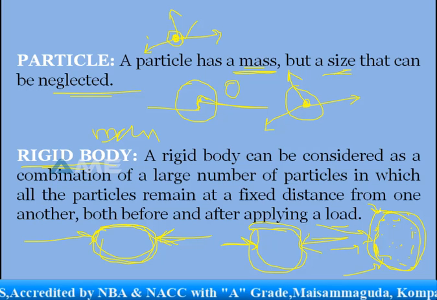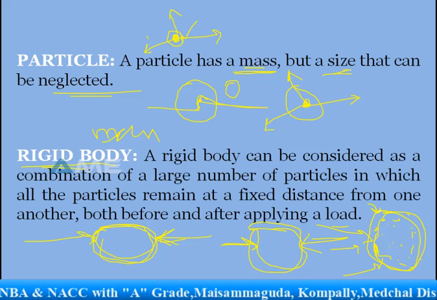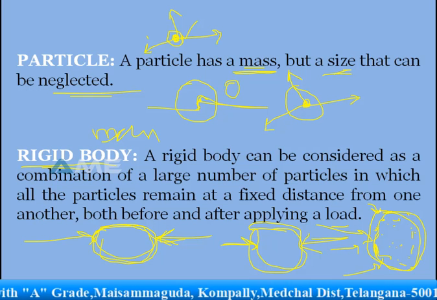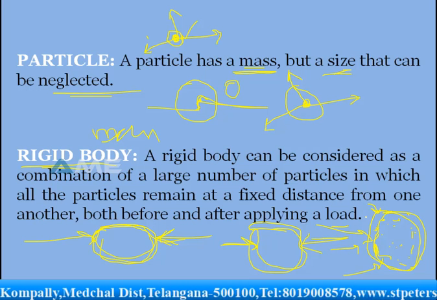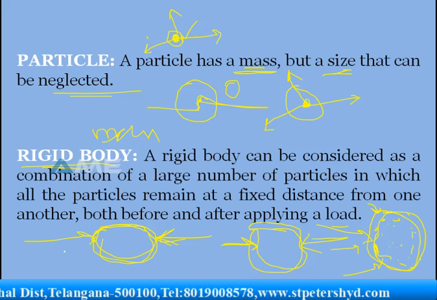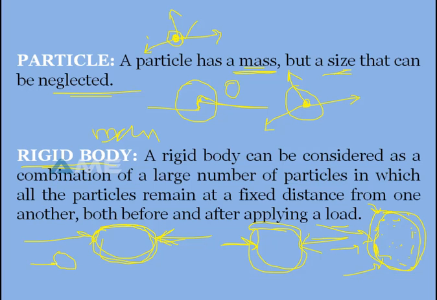But moreover, if you ask whether rigid bodies exist on the earth or not, there is no rigid body in the universe, practically. To any extent, any body will change its shape when you apply some force. But for the sake of convenience, to solve the problems in engineering mechanics, we are going to consider rigid bodies, which won't change shape while applying the forces. If you want to consider that change of shape, then you can't study mechanics in a classical way. We have to go through it in a statistical way.